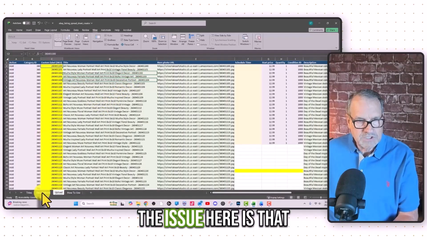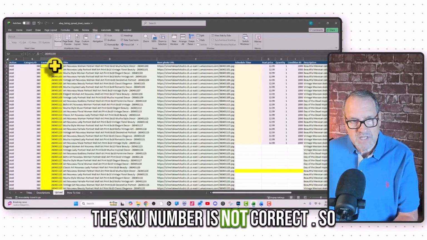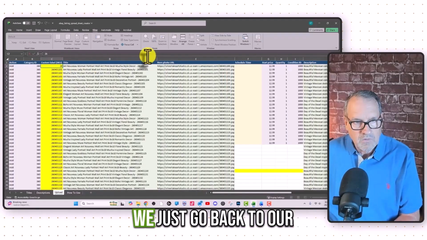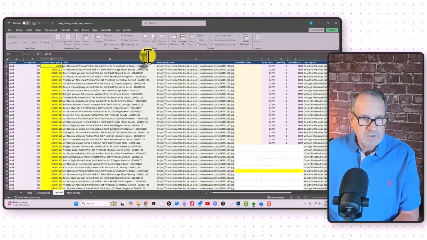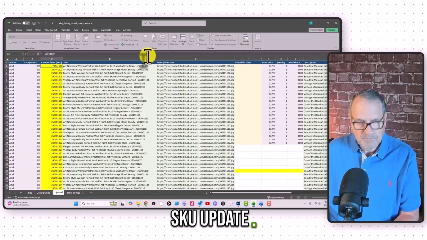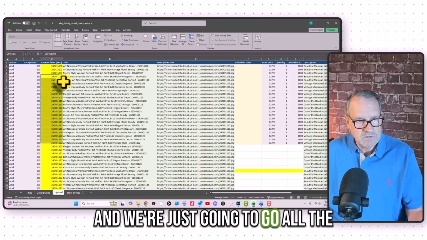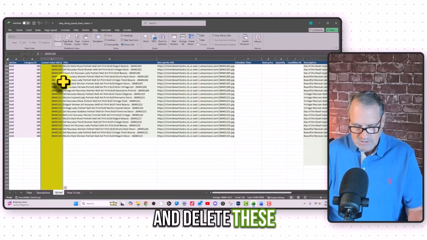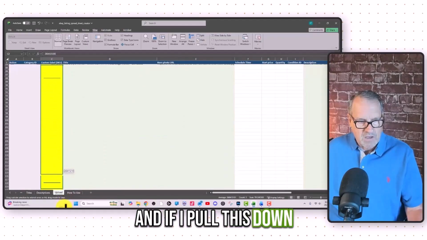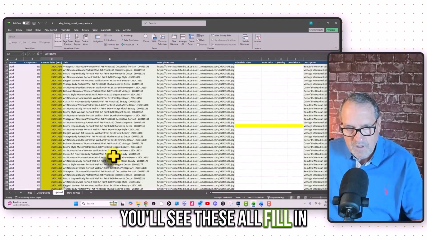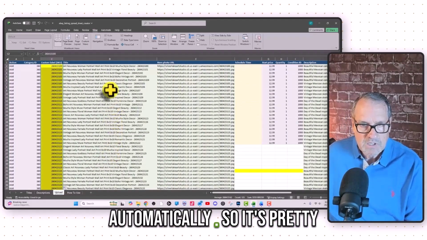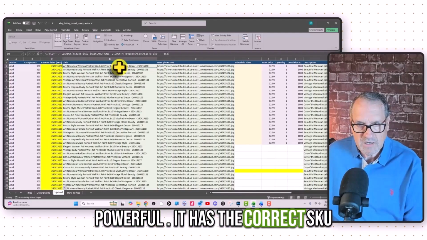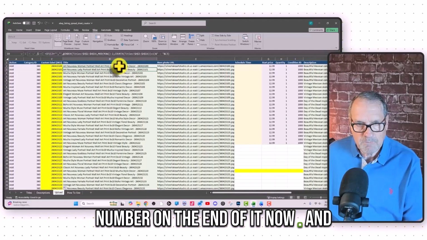However, the issue here is that the SKU number is not correct. So we go back to our SKU update, go all the way down and delete these. If I pull this down, you'll see these all fill in automatically. It's pretty powerful. It has the correct SKU number on the end of it now.